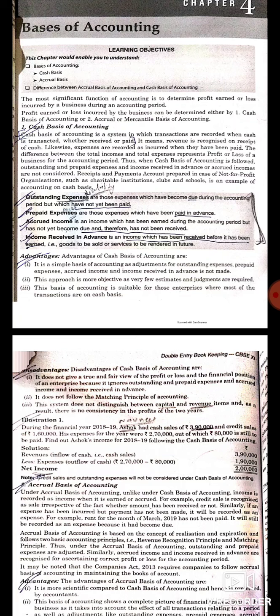So credit sales is recognized as sales irrespective of the fact whether amount has been actually received or not. Similarly, expenses have been incurred but payment has not been paid, it will be recorded as an expense. It does not matter whether the company has paid expenses or not. They will be treated as expenses during the year in which they are incurred.